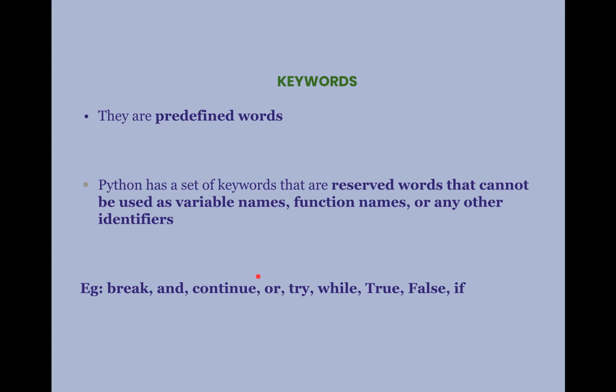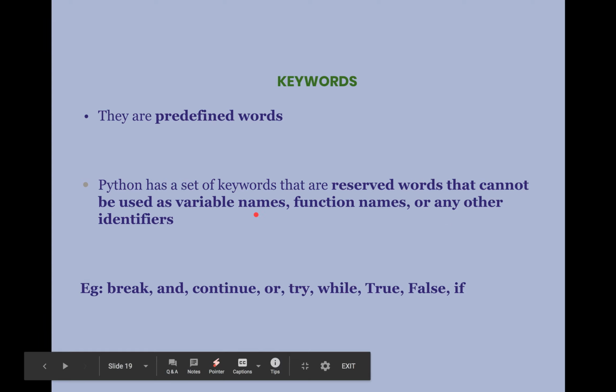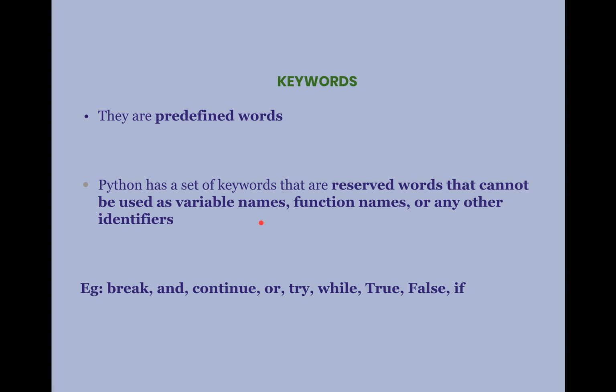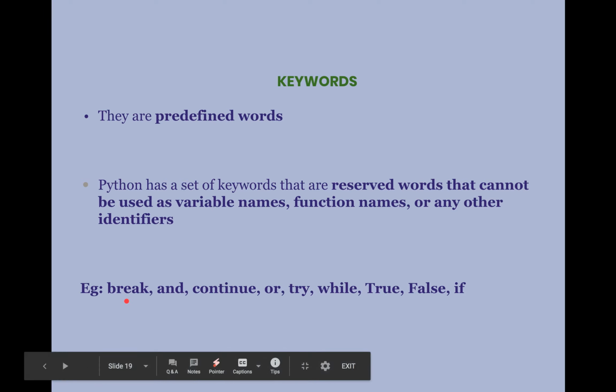Next we will see what are keywords. Keywords are predefined words that have a particular meaning. Python has a set of keywords that are reserved words that cannot be used as variable names, function names, or any other identifiers. These words are reserved, so they cannot be used for naming the identifiers. Examples for some of the predefined words or keywords are listed here.